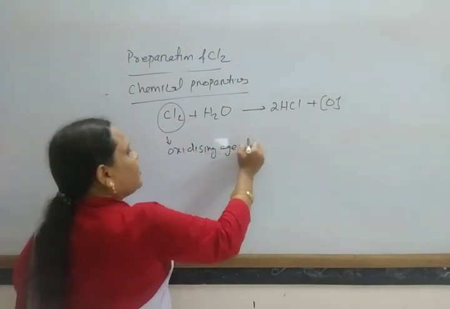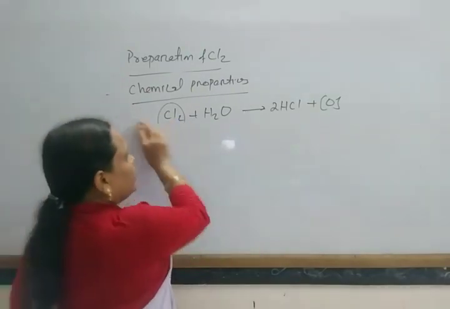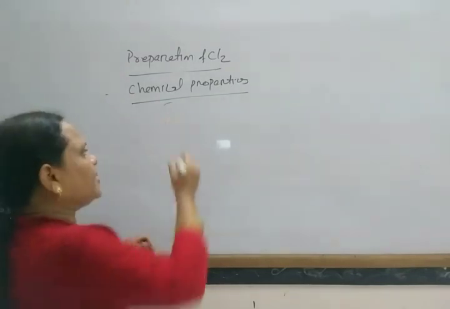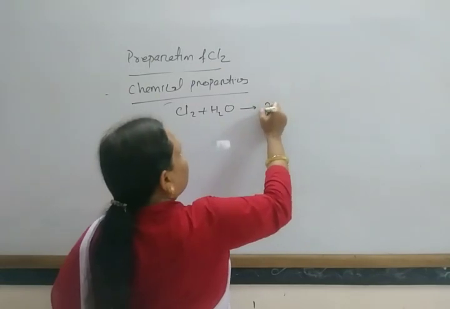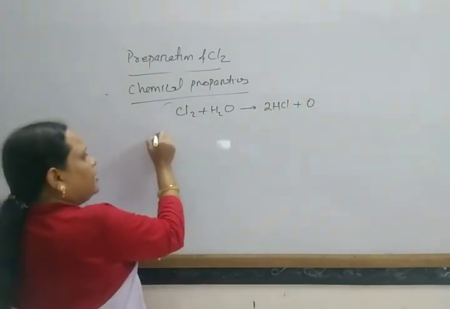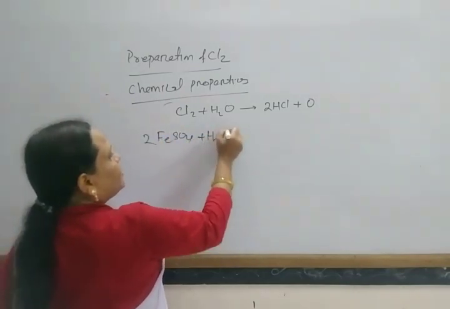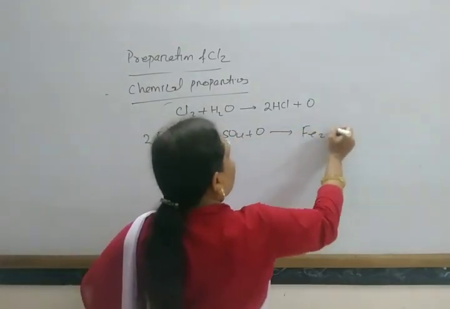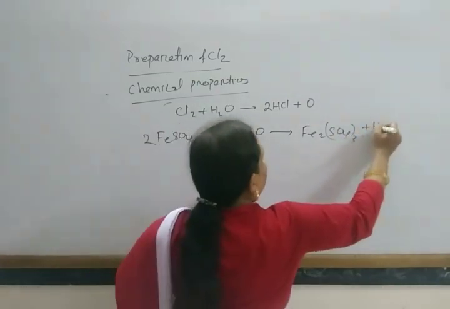So it oxidizes different compounds. It oxidizes acidified ferrous sulfate to ferric sulfate. Cl2 plus H2O gives 2HCl plus O, and again ferrous sulfate plus H2SO4 plus oxygen gives Fe2(SO4)3 plus H2O.